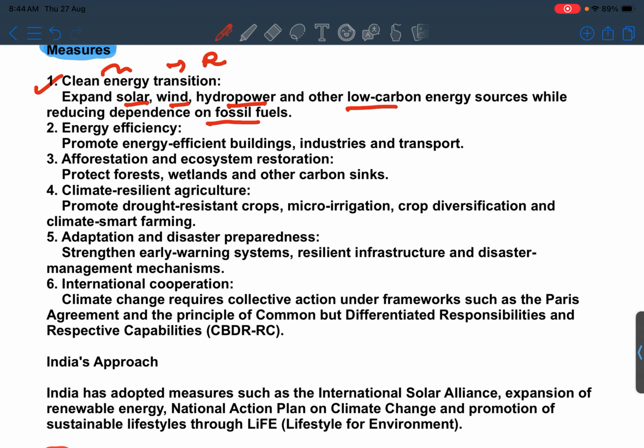When we talk about energy efficiency, promote energy efficient buildings, industries and transport. For example, earlier we used to have CFL lamps in our home, but nowadays we have switched to LED lights. That is energy efficient and uses less energy.